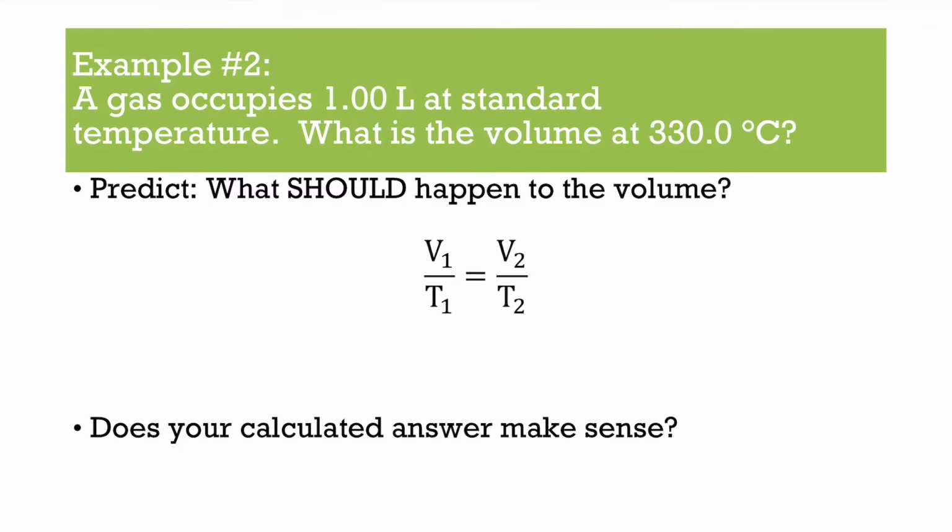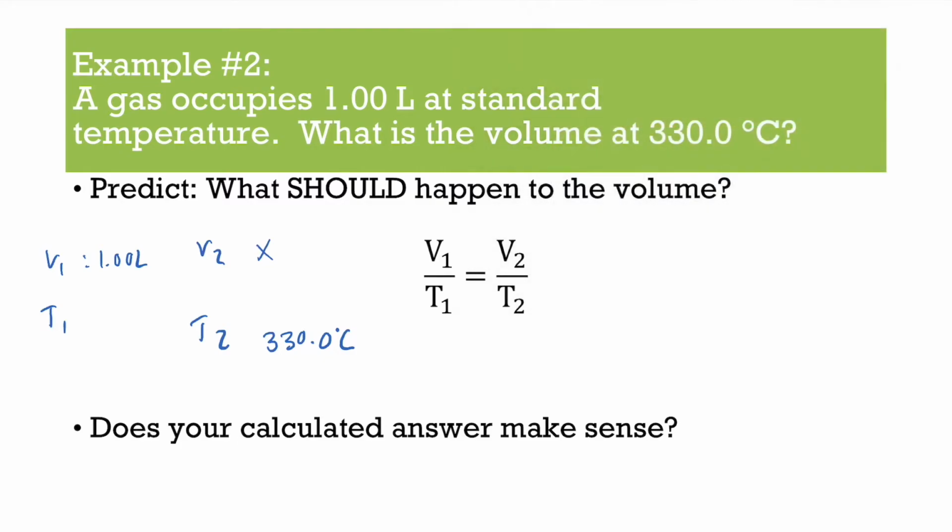Okay, let's jump into this one. A gas occupies 1 liter at standard temperature. What is the volume at 330 degrees Celsius? So there's a lot going on here. We have V1, T1, V2, T2. We have 1 liter. And then our temperature 2, which we're looking for, is 330 degrees Celsius.